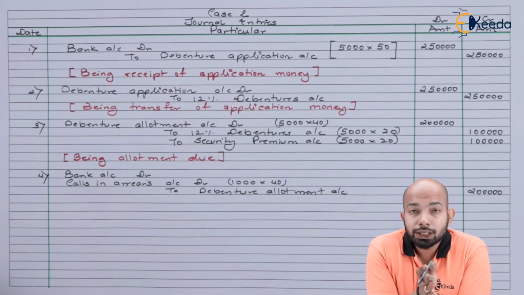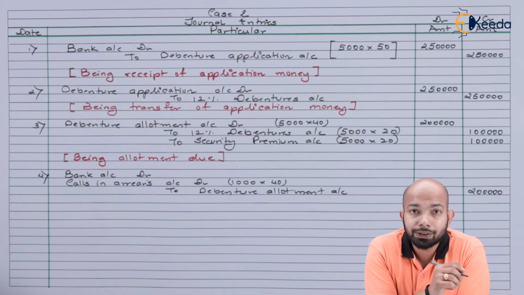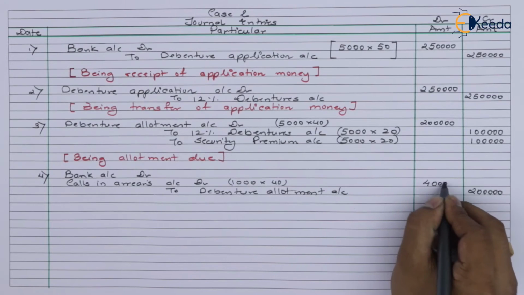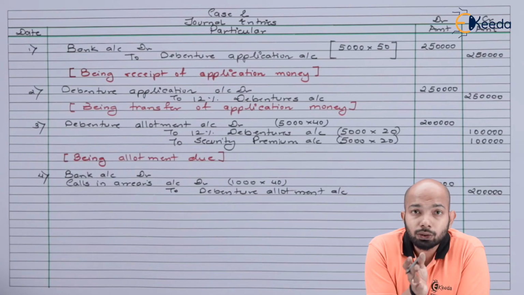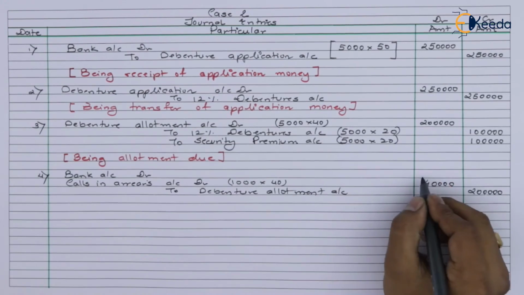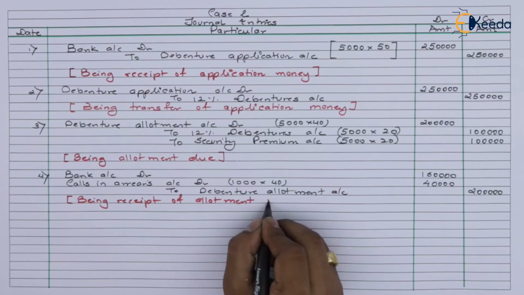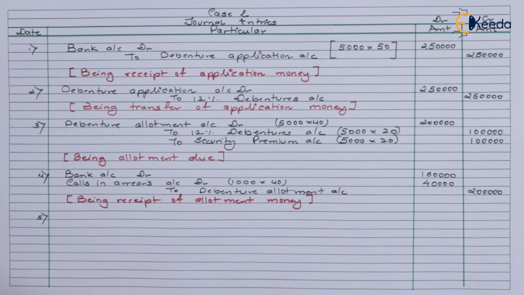So on 1,000 shares, 40 rupees not received. That means somewhere around 40,000 we haven't received here. So in total, out of 2 lakh rupees, if 40,000 is gone, 1,60,000 is what we have received. Now, after this receipt, we have to mention the final call due.